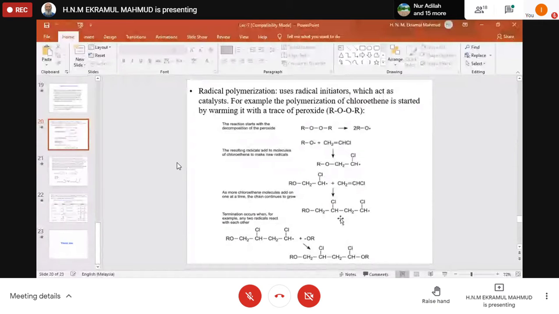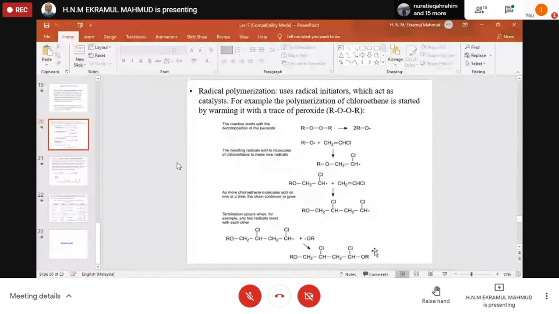Suppose this one is finished. Although finished, another free radical can attack this one and initiate again, right? So polymerization is a random thing. Many branches are possible from this polymer chain, and when there are many branches, this is a lightweight polymer.